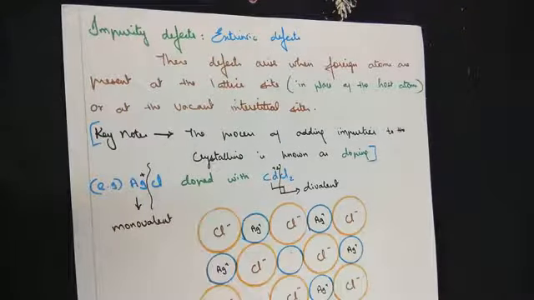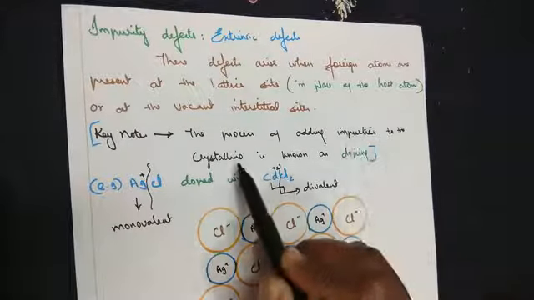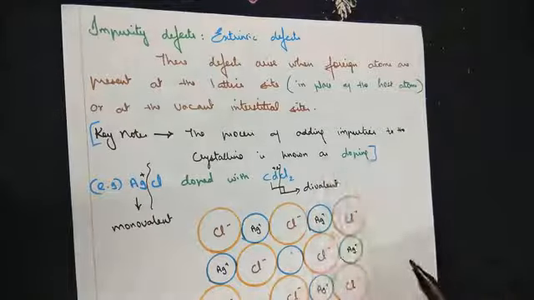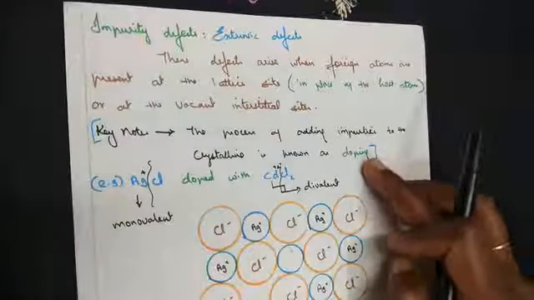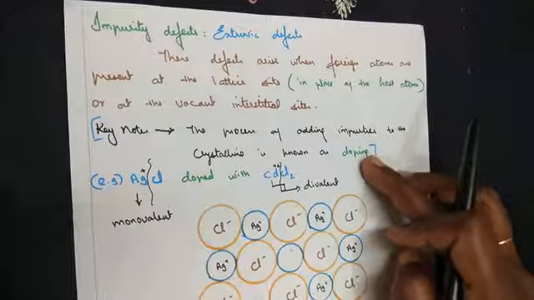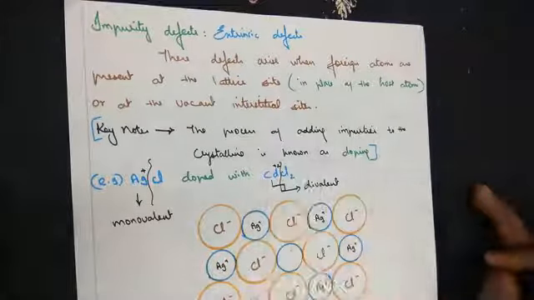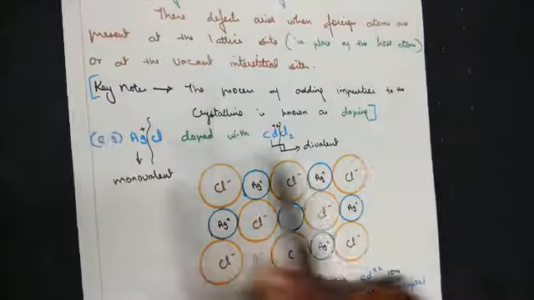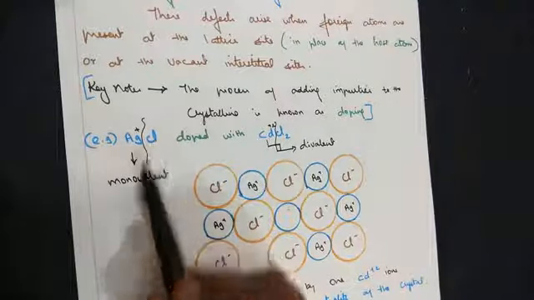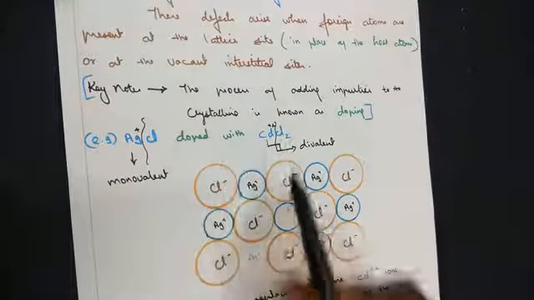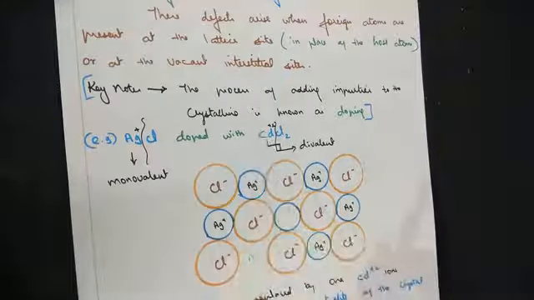The key note you have to remember here is that the process of adding impurities to the crystalline structure is called doping. So in an impurity defect, the principle of doping is involved. What's the meaning of doping? The process of adding impurities from an external source to the crystalline structure is called doping. Now, we have taken the example of silver chloride, AgCl, doped with CdCl2, that is cadmium chloride.